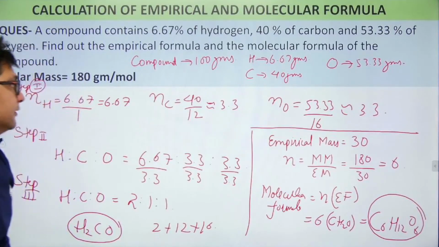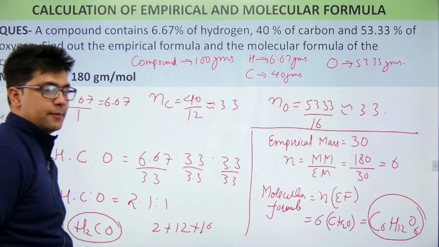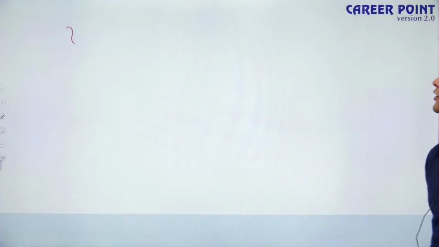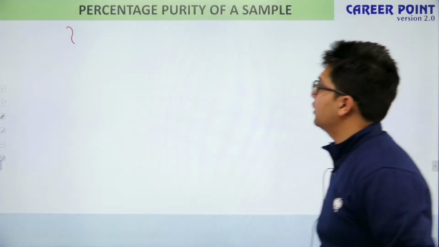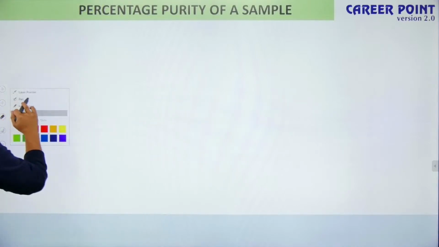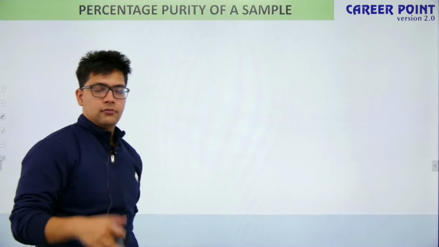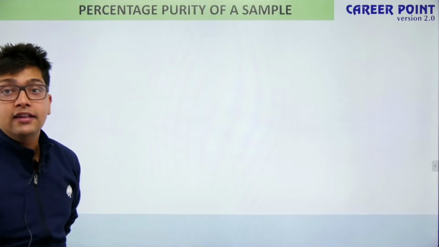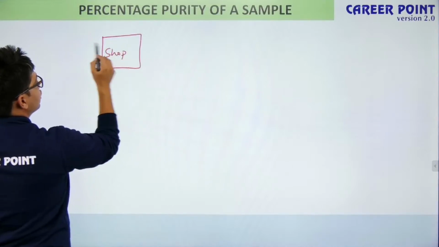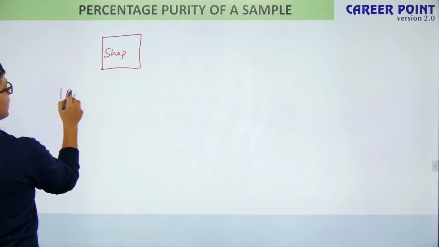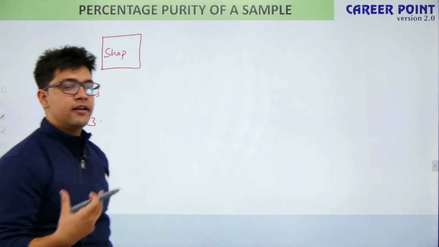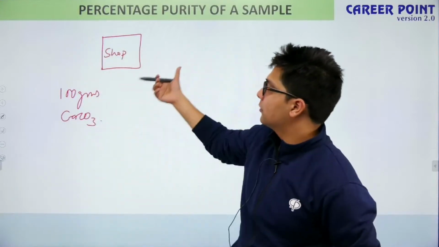So let's proceed. Then there is the last concept of percentage purity. The next topic is percentage purity of a substance. So sometimes what can happen, for example, let's say I went to a shop. Now when I went to the shop, I wanted, let's say, 100 grams calcium carbonate. So I wanted 100 grams calcium carbonate from the shop.